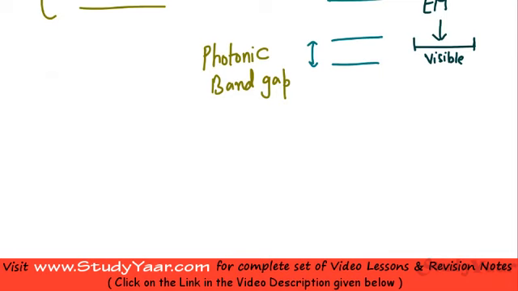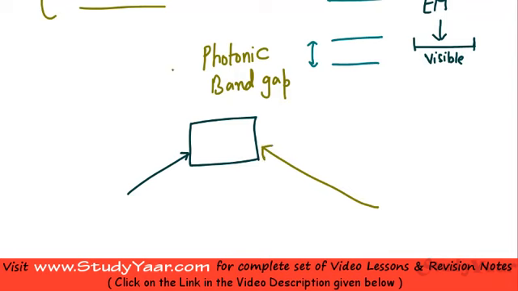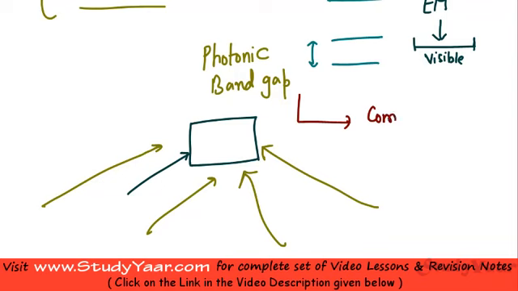Usually a photonic crystal would prevent the transmission of light only in certain directions. Okay, so it's going to prevent a certain wavelength only in a certain direction. Okay, however, there are certain photonic crystals which prevent the transmission of photonic band gap wavelengths along all directions. Okay, so these type of crystals are said to be having a complete photonic band gap.